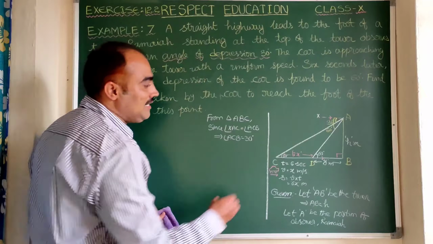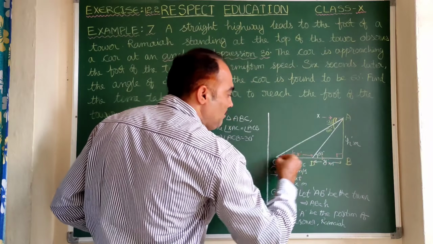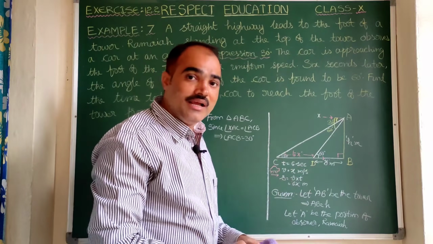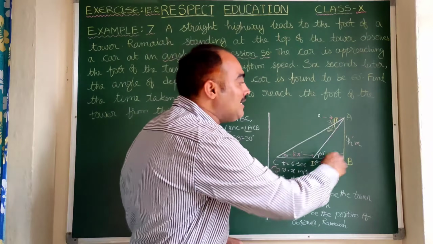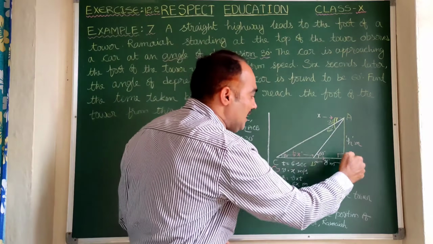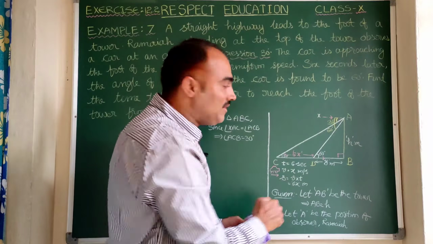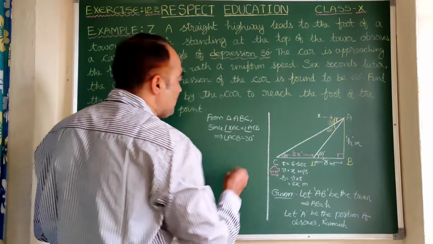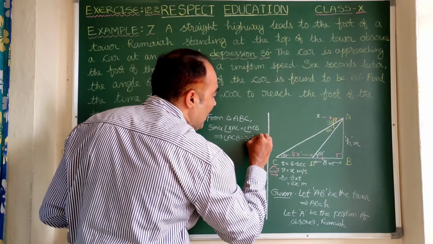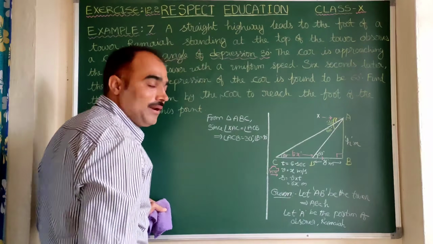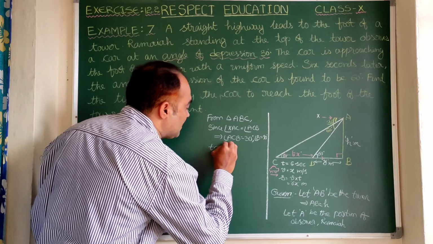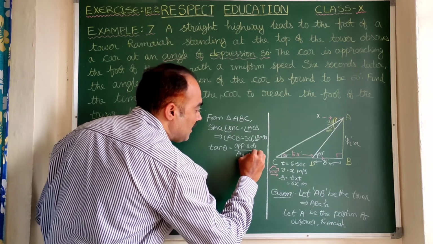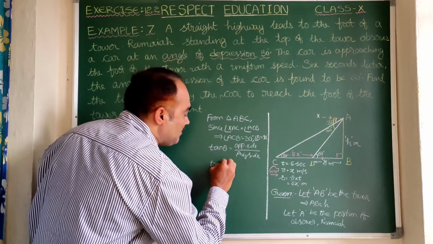Now angle ACB is 30 degrees. Let us take the triangle ABC. The next step, after converting angle of depression to angle of elevation, is to take out as many right angled triangles as we can. Here you see triangle ABC is one right angled triangle, for which we will apply tan theta. Same way, triangle ABD is another right angled triangle. So in triangle ACB, angle C is 30 and angle B is 90 degrees. Let us apply tan theta. As we know, the tan theta formula is the side opposite to theta by the side adjacent to theta.